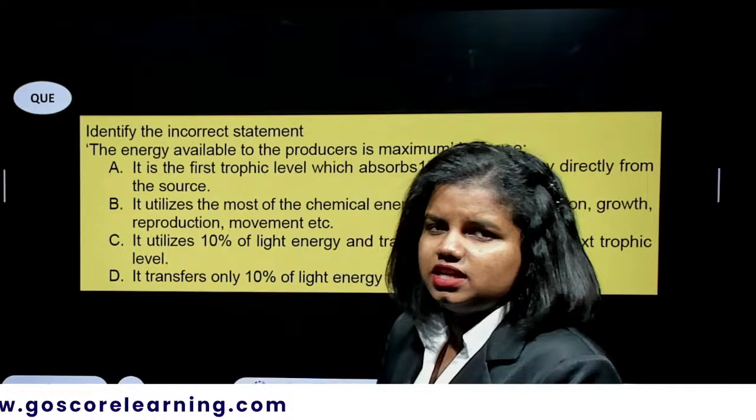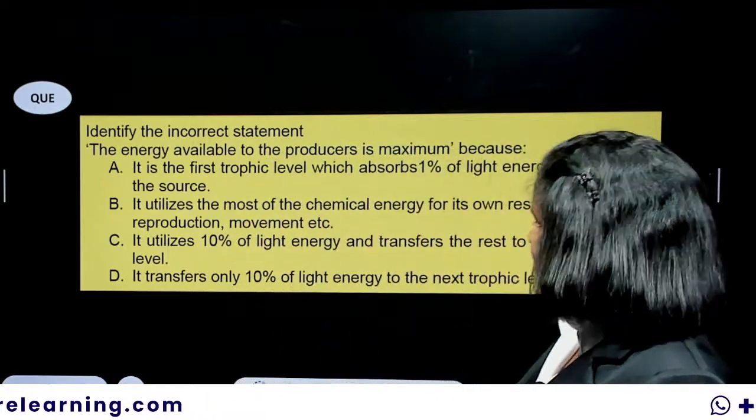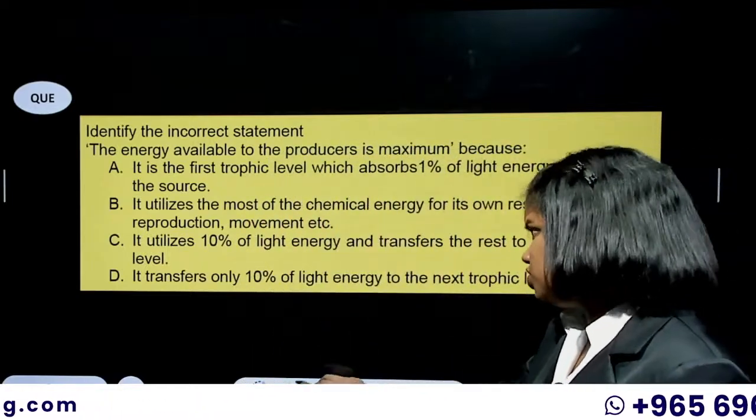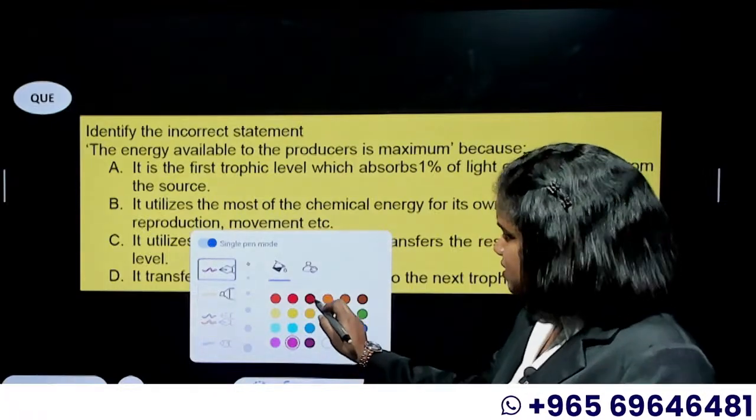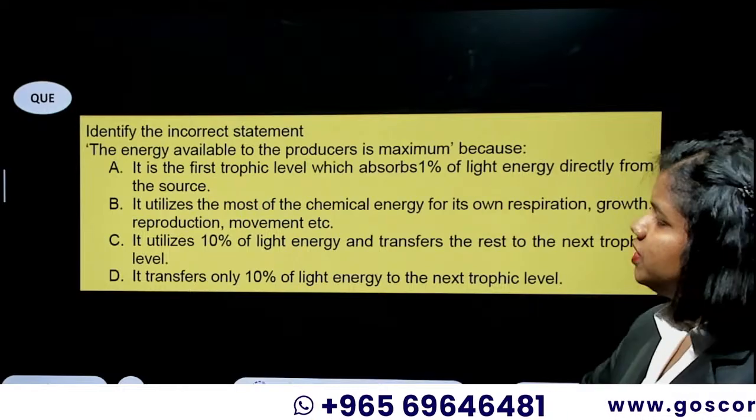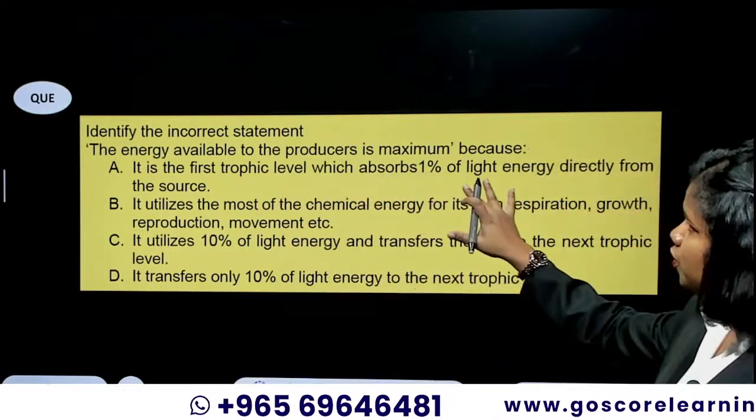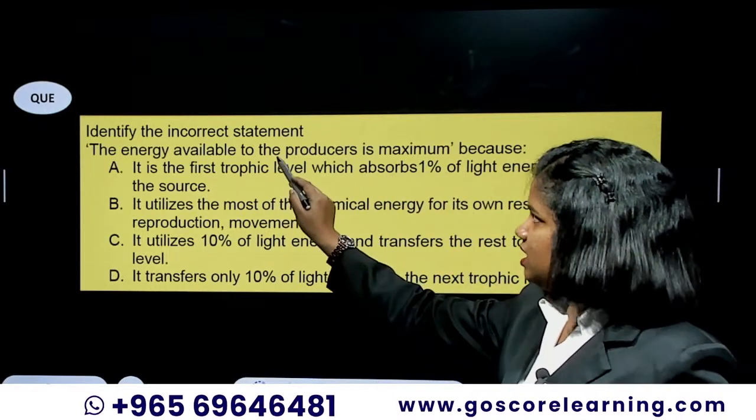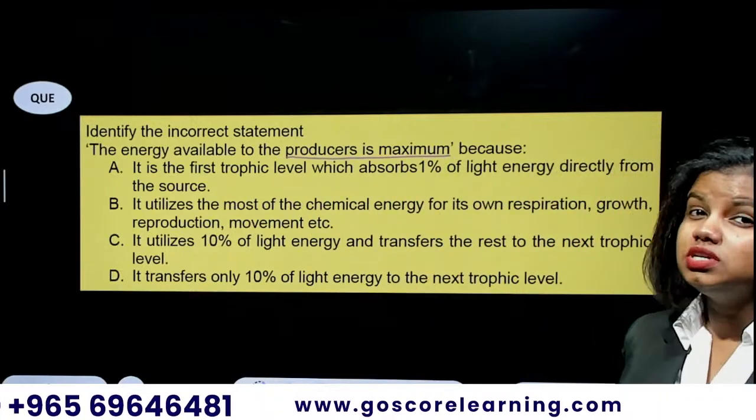Identify the incorrect statement. That's the next question. Again, this is a direct question, you can say, but still they have somehow tried to make it tricky. So once you read it, you will get it. The energy available to the producers is maximum.